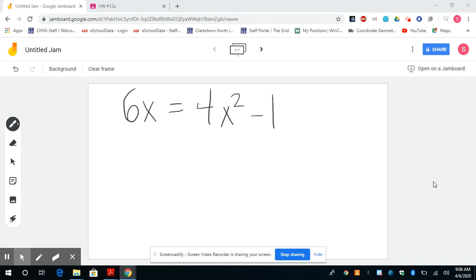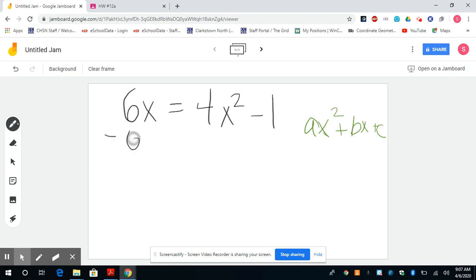Here's an example of one of the problems on the homework assignment or class assignment that I have posted. For this one, again, we have this equal sign. So we are solving now the quadratic for the solutions, which another word for solutions are x-intercepts or the zeros of this quadratic. We know it's a quadratic because it has that x squared value, but right now we don't have it in standard form. Remember, we want standard form looking like this: ax squared plus bx plus c. And right now we don't have it in that form. So let's move it around so that I do have it like that.